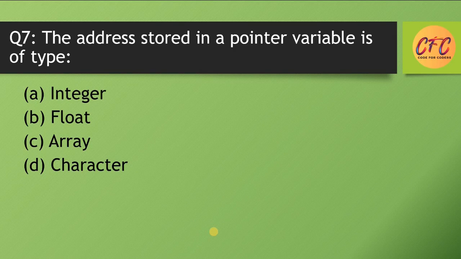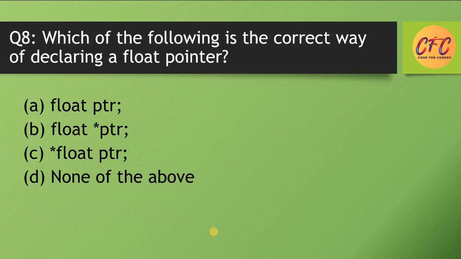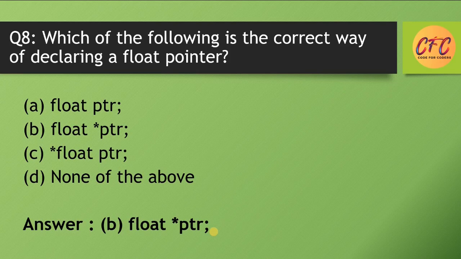The address stored in a pointer variable is of type integer, float, array, character. So correct answer is option number A, integer. Question number 8. Which of the following is the correct way of declaring a float pointer? Options are float ptr; float *ptr; *float ptr; none of the above. So correct answer is option number B, float *ptr;